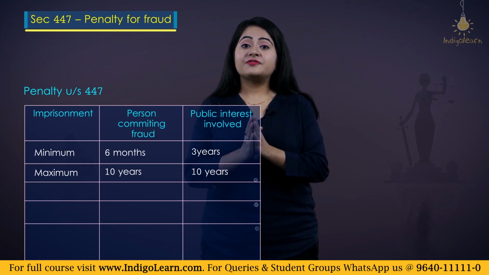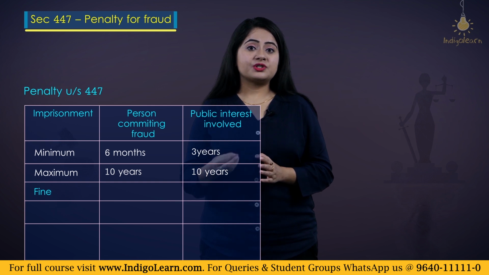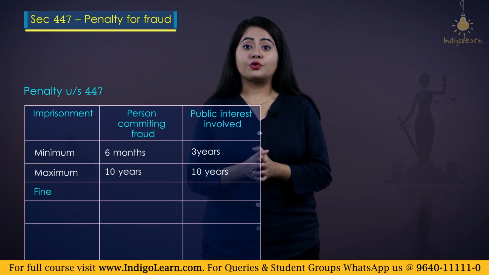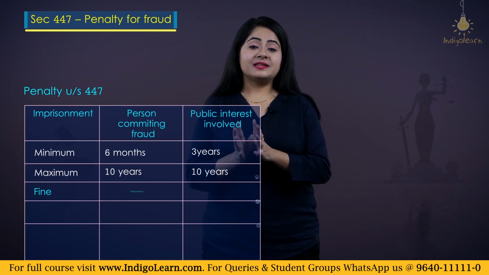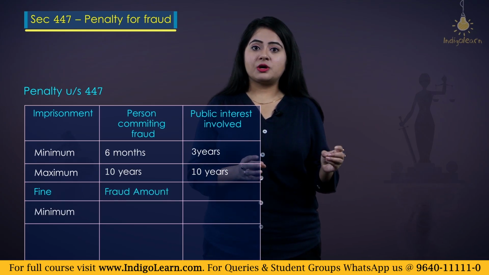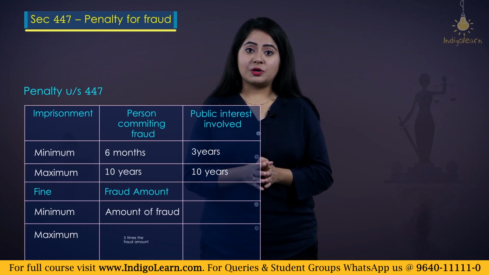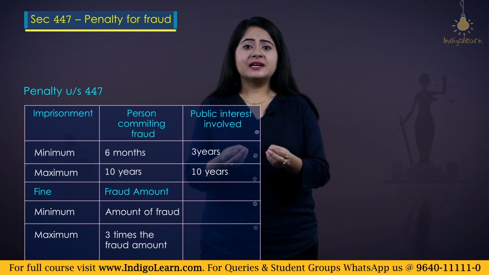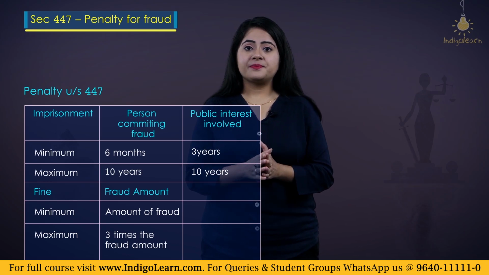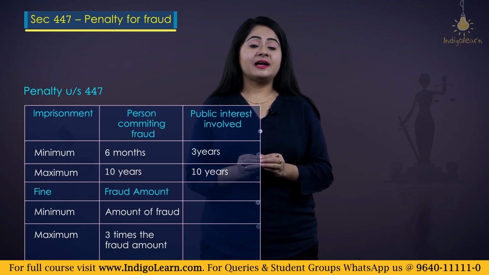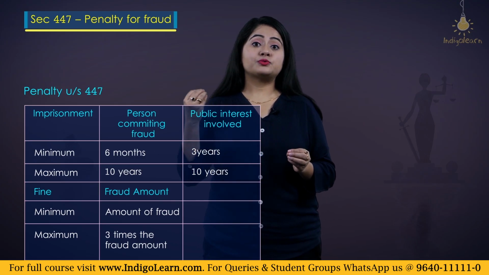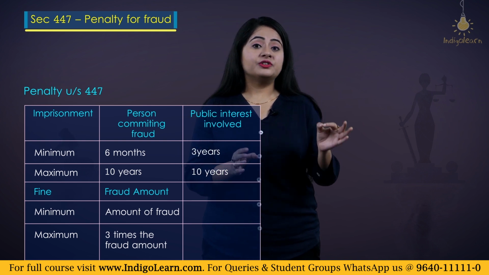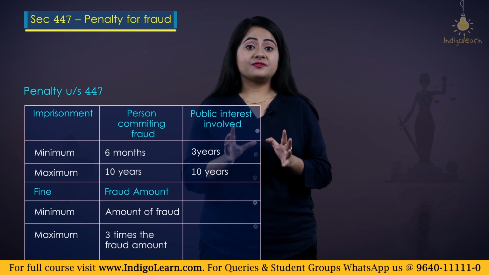Along with that, there is a fine also. So along with this penalty, section 447 also states a fine. Now this fine is with respect to the amount of fraud. So if the fraud amount is mentioned, then the minimum fine shall be that fraud amount, and it can go up to 3 times the fraud amount. So where a person is engaged in defrauding people and say the amount that he has benefited is 50 lakh rupees, then he will pay a penalty of 50 lakh, and it can go up to 3 times. That is, he can pay up to 1.5 crore of penalty. Plus, he will also have to go to jail a minimum of 3 years to a maximum of 10 years. So that is a very harsh penalty.